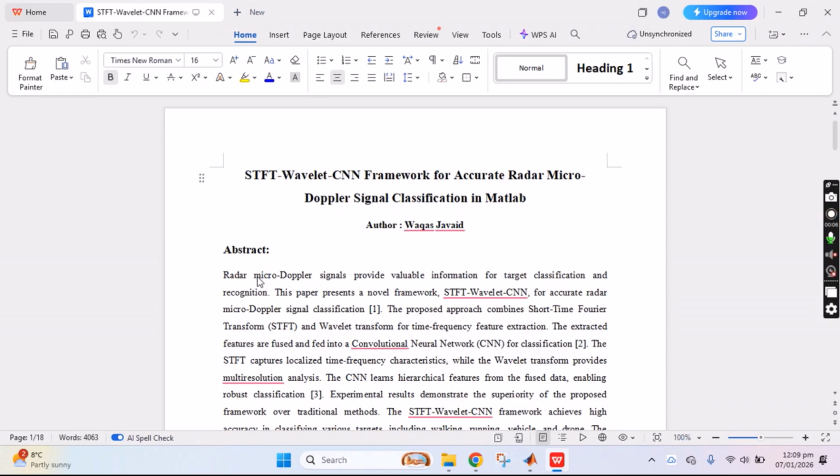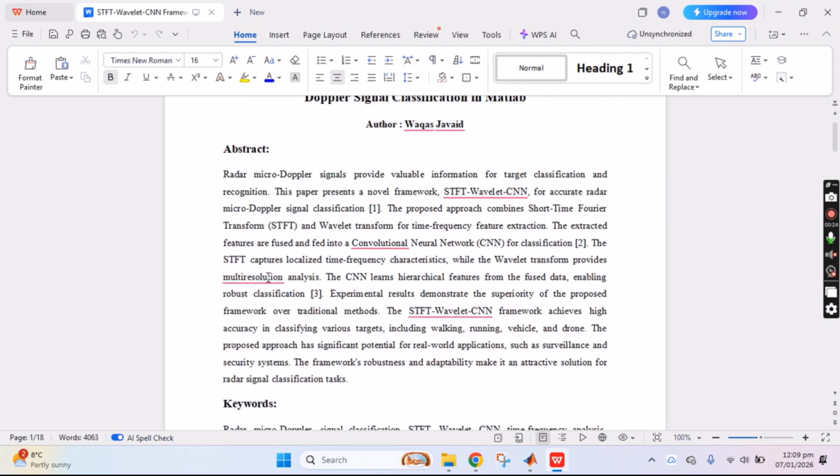So this article is related to STFT, a wavelet convolution neural network framework for accurate radar micro-Doppler signals classification in MATLAB. In this article, I have explained and written the simulation algorithm for the radar micro-Doppler signals that provide valuable information for target classification and recognition, and the extracted features are fused and fed into a convolutional neural network for classification.